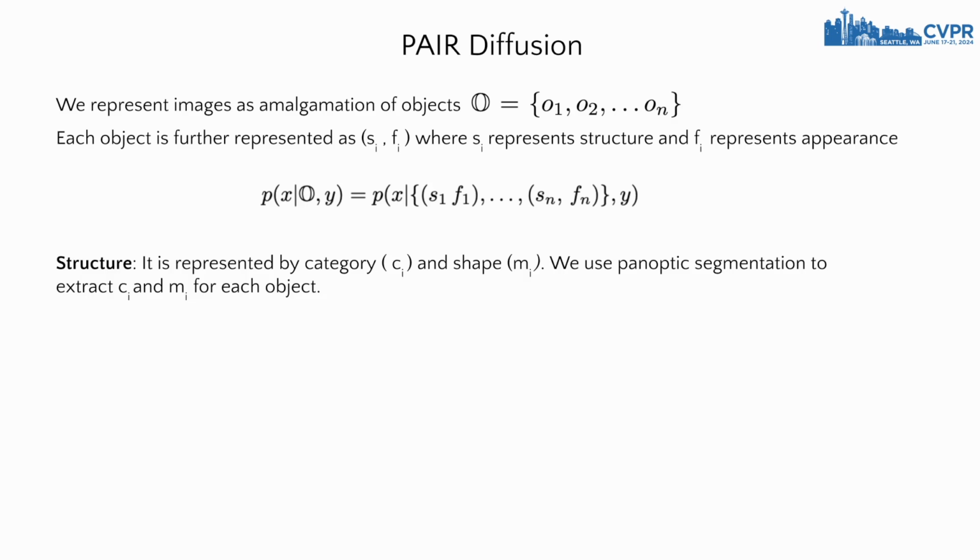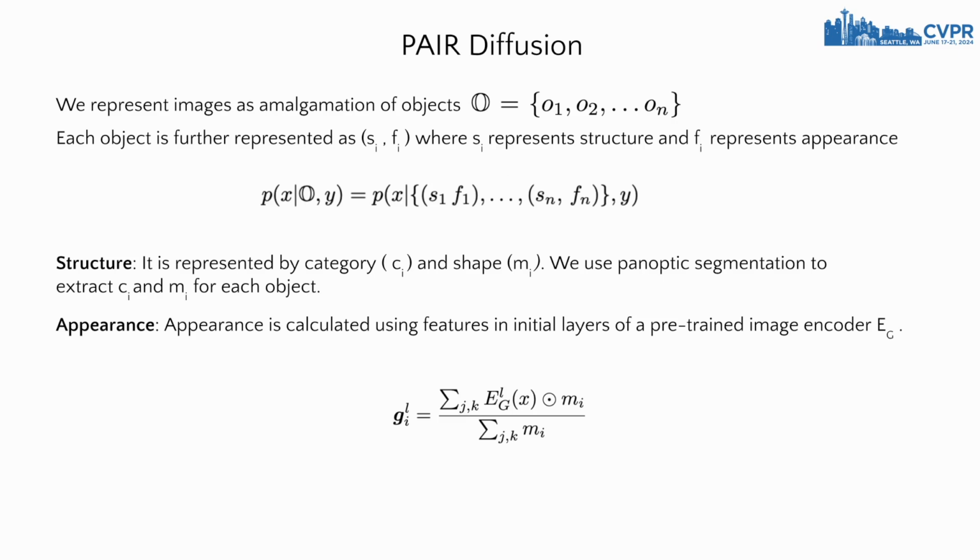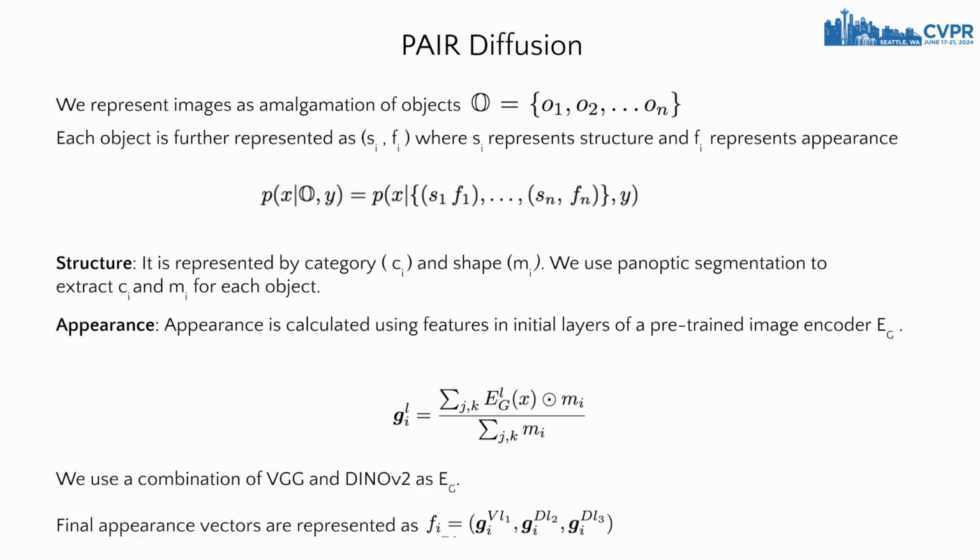We define structure using category and shape and use panoptic segmentation model to get them for each object in the image. Appearance is calculated using features of initial layers of a pre-trained image encoder by pooling the features using object mask. We use a combination of VGG and Dino as image encoders to capture both low-level and high-level appearance characteristics of the object.